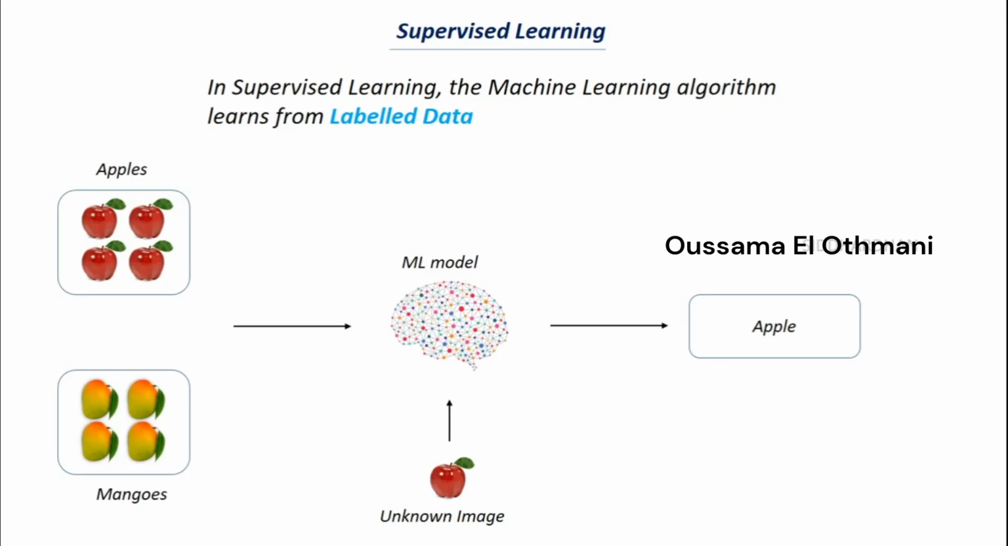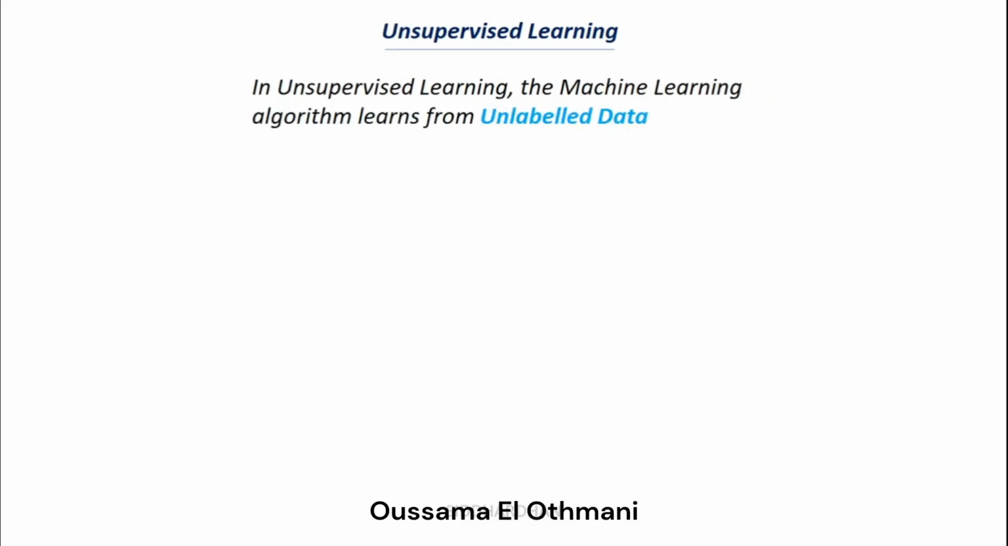Now let's discuss unsupervised learning. In unsupervised learning, the machine learning algorithm learns from unlabeled data. Here we won't tell what that data represents.